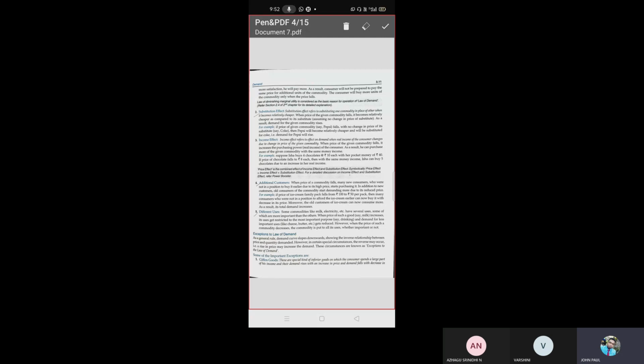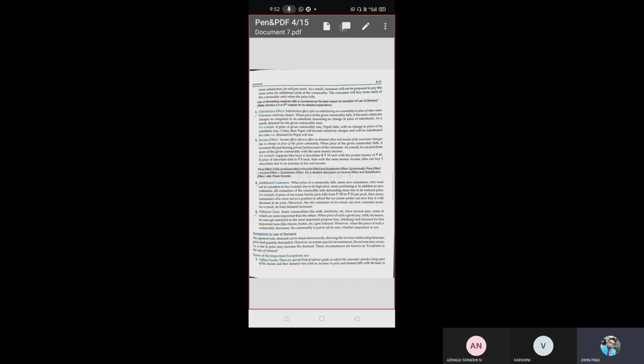And the second concept is that the price of the product must be very low. The product must give satisfaction, and simultaneously the price also will be less. Then what will happen? We will buy more. Demand for the particular commodity will be more.